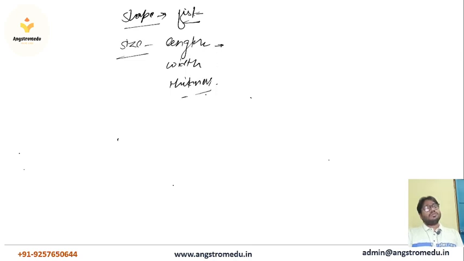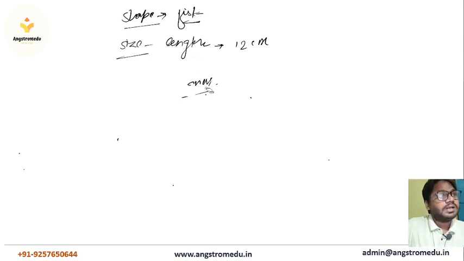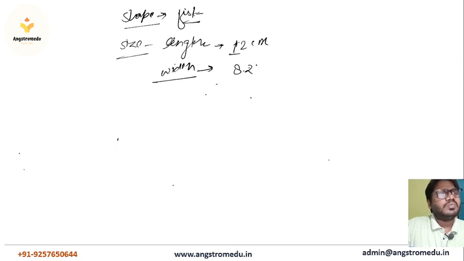Okay, so the length of the heart is 12 centimeters, and the width, let me write it clearly, is about 8.6 centimeters. Okay, this is the width.